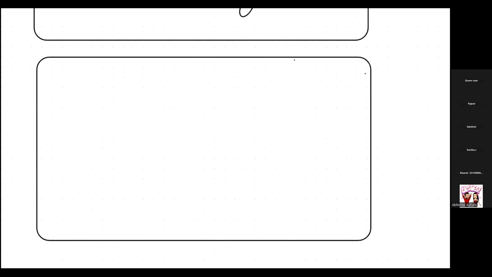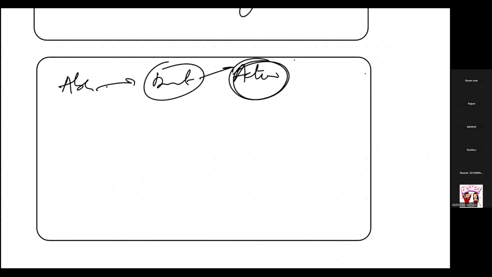See, once we have absorbed, then we have distributed at the different places, and now it has done its action. Now it has done its action, and then we have to metabolize it. Why? So that the excretion becomes easier. Okay, so I hope that it is understandable why after distribution we are going for metabolism. Okay, so what is metabolism? Let's see that. Metabolism.